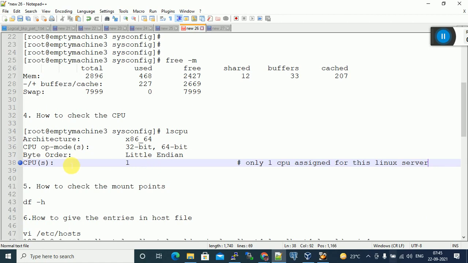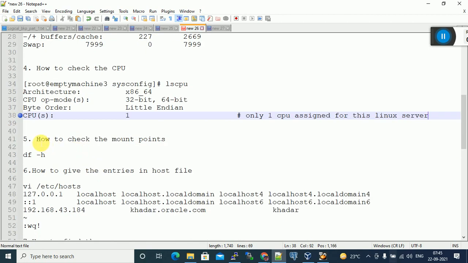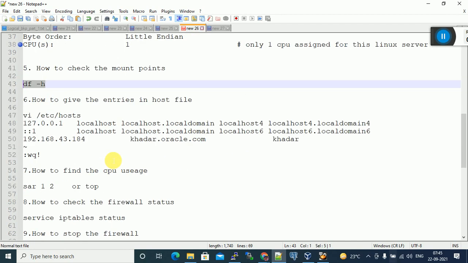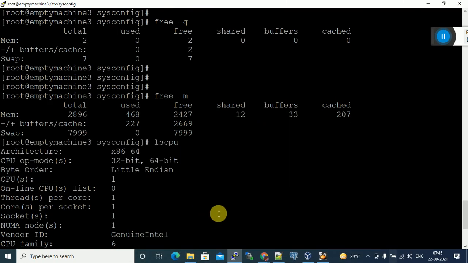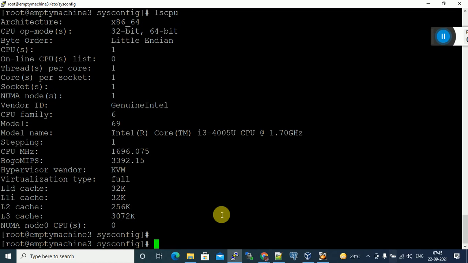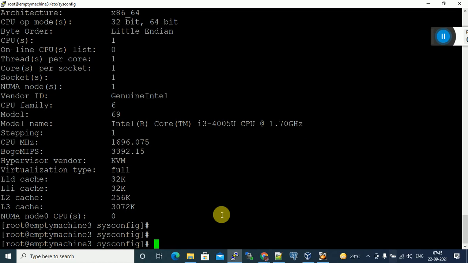Next, how to check mount points? You know, df -h. Okay, so how to check CPU usage? Is the CPU idle or at 100% usage?